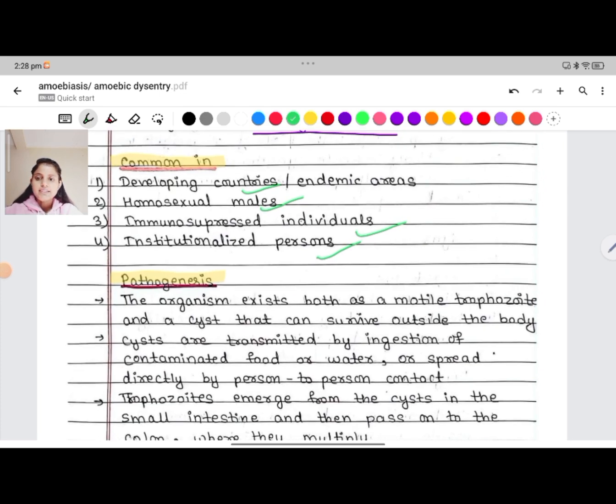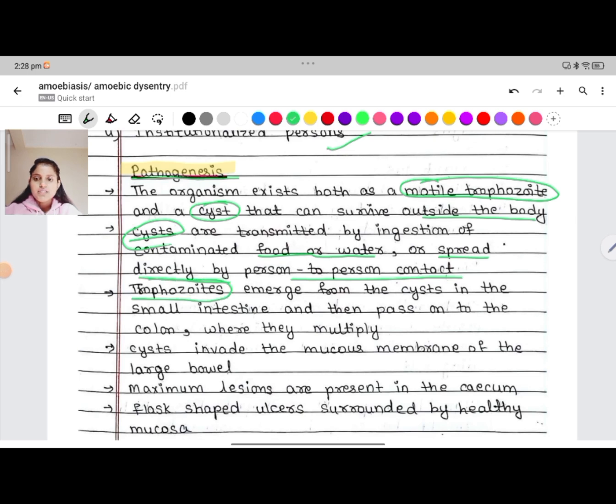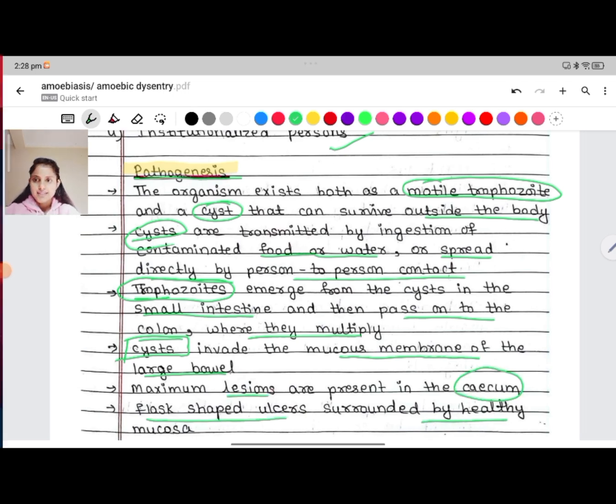On pathogenesis, the organism Entamoeba histolytica exists both as a motile trophozoite form and the cystic form, which is the infective form that can survive outside the body. Cysts are transmitted by ingestion of contaminated food or water or spread directly by person-to-person contact. Trophozoites emerge from the cyst in the small intestine and then pass on to the colon where they multiply. They invade the mucous membrane of the large bowel. Maximum lesions are present in the cecum. Flask-shaped ulcers surrounded by healthy mucosa are seen.